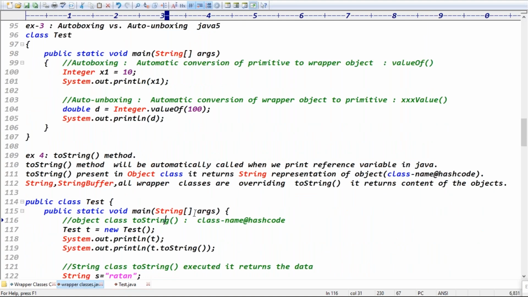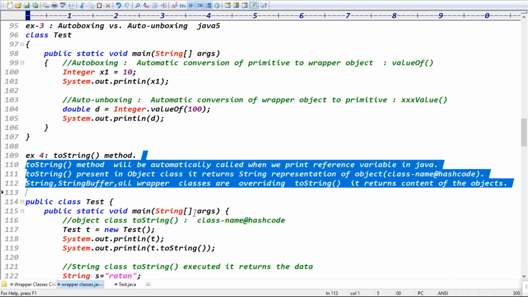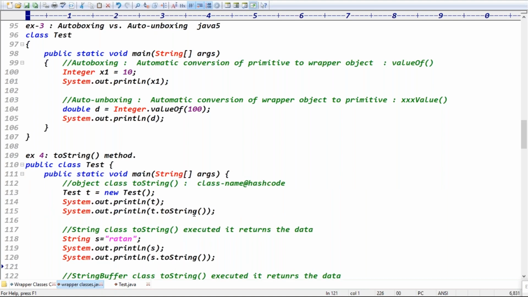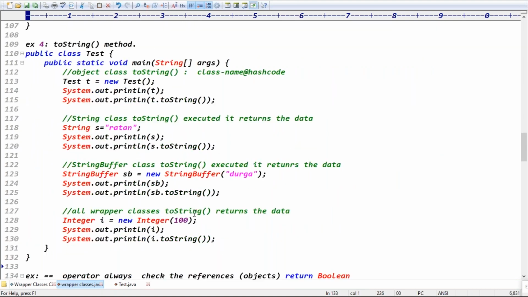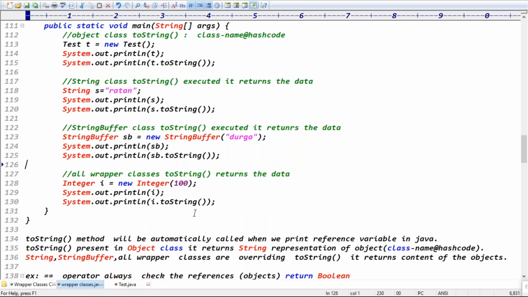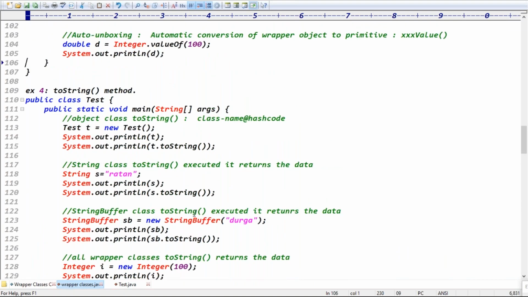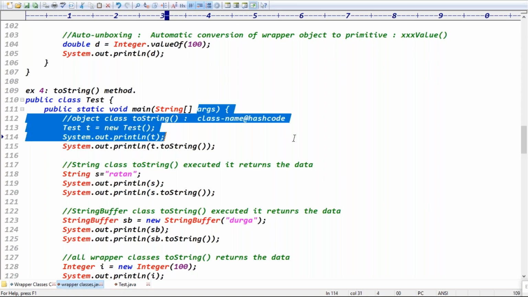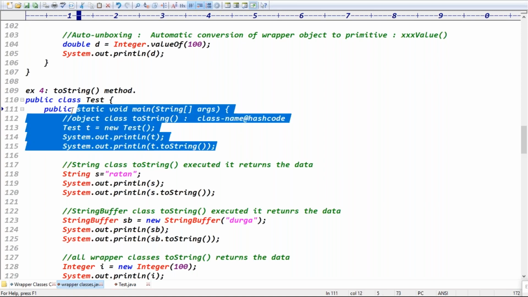Yesterday we discussed the toString method, right? toString belongs to which class? String, StringBuffer, Object? The toString method belongs to the Object class. What does Object class toString return? The string representation of the object, right? String representation of the object means class name at hash code, right? Exactly.